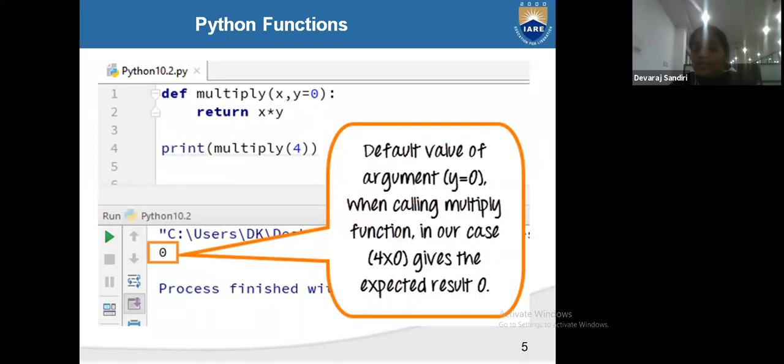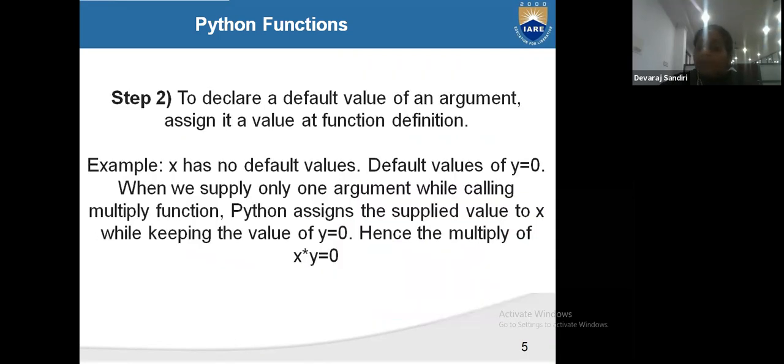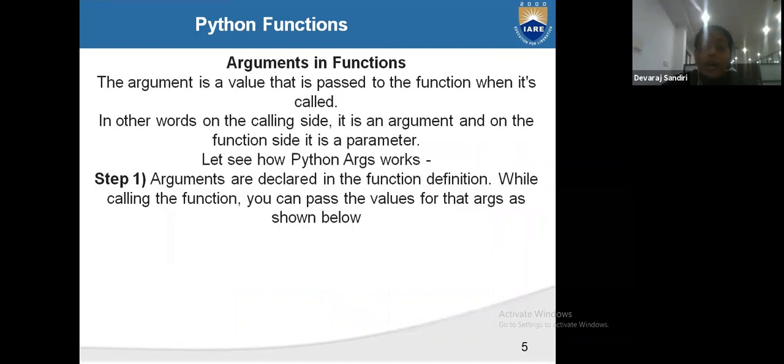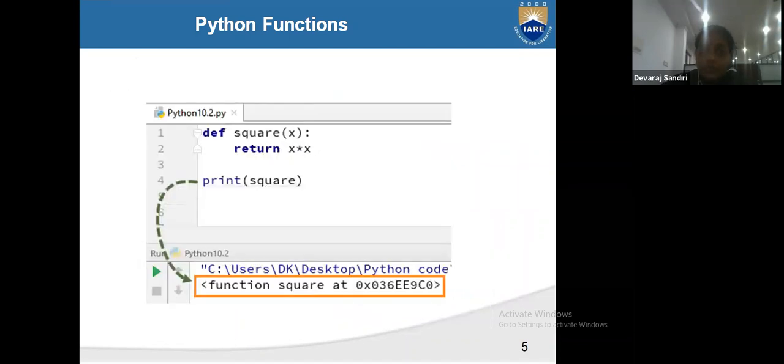How to use function arguments? Any doubts? How to declare function arguments? How to pass the argument? Any doubt? And how to use the return value?